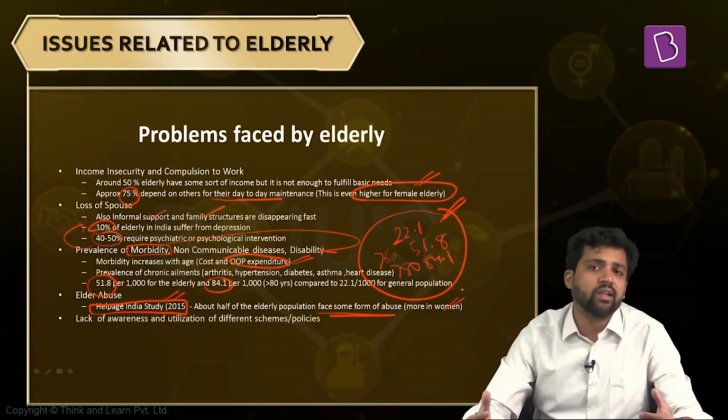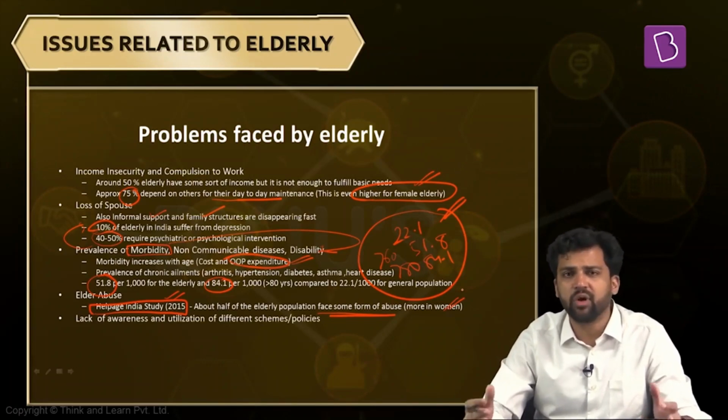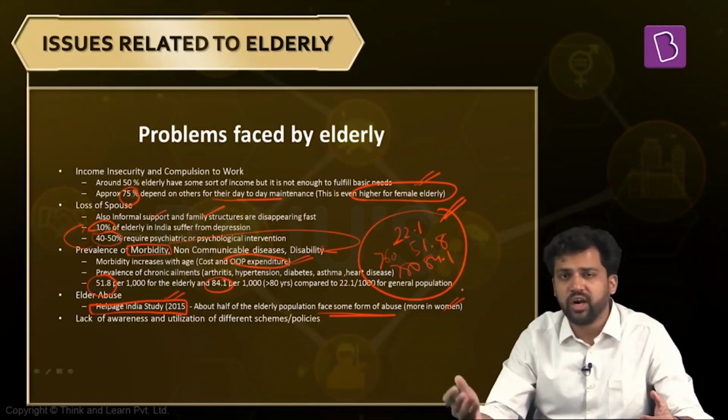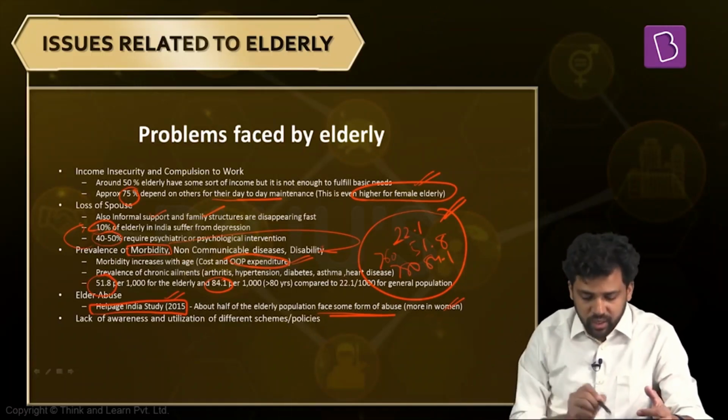Last part, among the elderly, there is a lack of awareness about the different schemes and policies. Though we have multiple schemes and policies, many of them are not aware of it. One of the reasons can be a lack of access to education, so literacy rates might be low. And again, a large proportion of this elderly population is female. Already females have less access to information. So all these things increase the problems that elderly face.